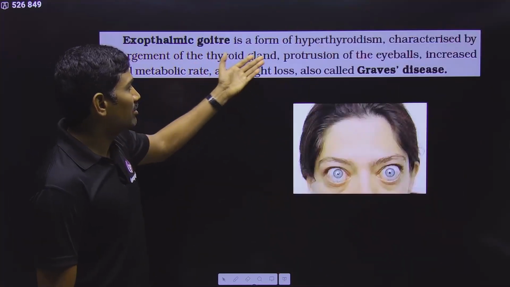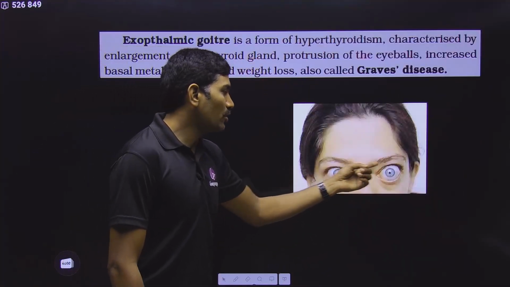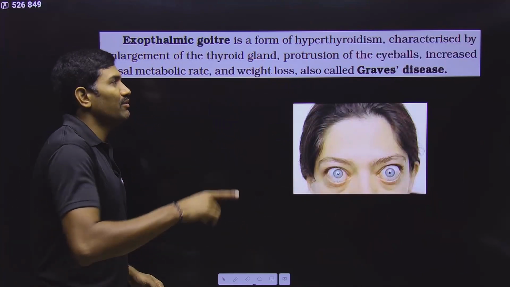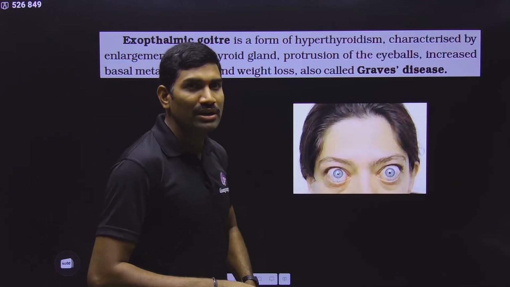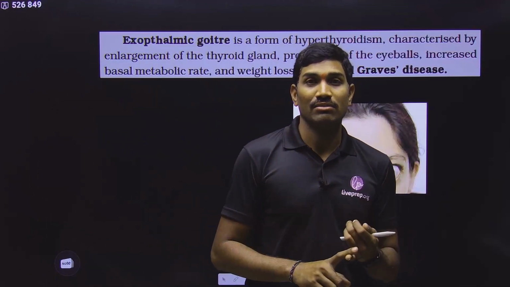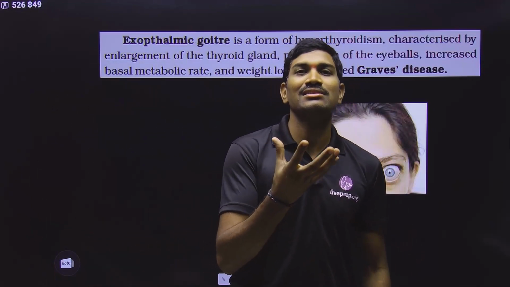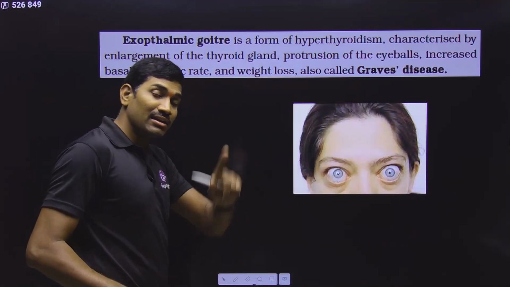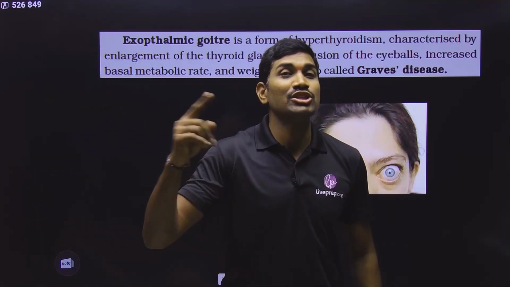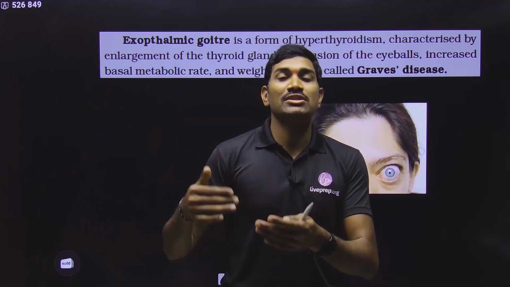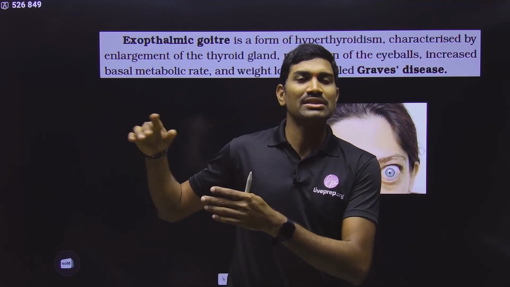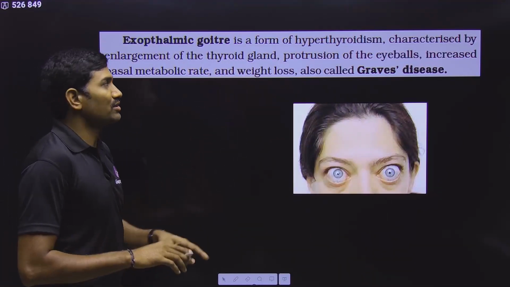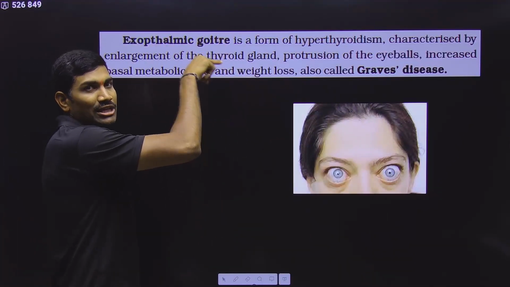So here they are talking about one specific condition called exophthalmic goiter. What is this exophthalmic goiter? First we will talk about the goiter. What is goiter? Enlargement of the thyroid gland. Because of the cancer or the nodule, the size is increased. So that's why it is goiter. But this goiter is not like that simple goiter. Simple goiter is due to deficiency of iodine. Due to deficiency of iodine, simple goiter was developed. But this is due to more production, and here the size increased, that's why it is goiter.